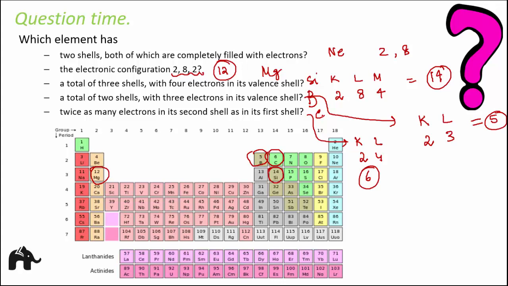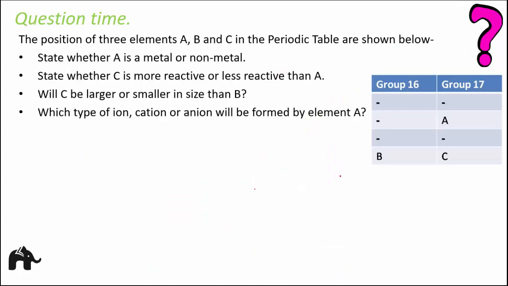You may get these kinds of questions as 1 mark questions. The positions of 3 elements A, B and C in the periodic table are shown below. State whether A is a metal or a non-metal. Looking at its position, we see that A belongs to group 17, which is on the right side of the periodic table. So therefore A is a non-metal.